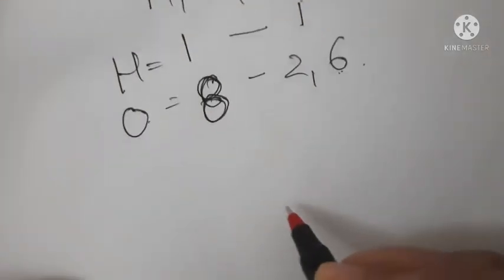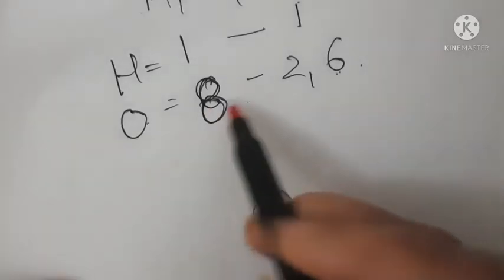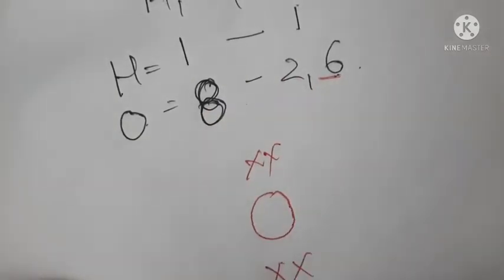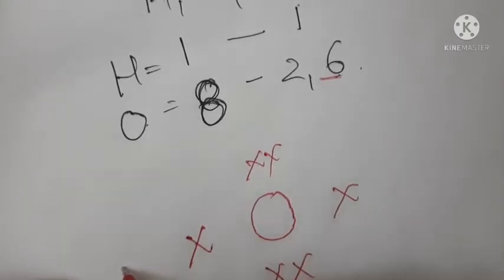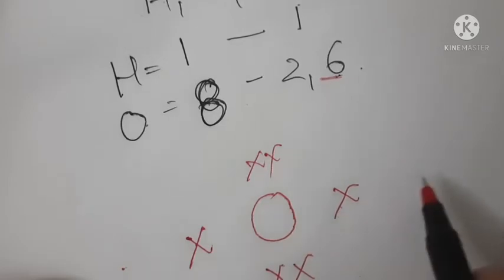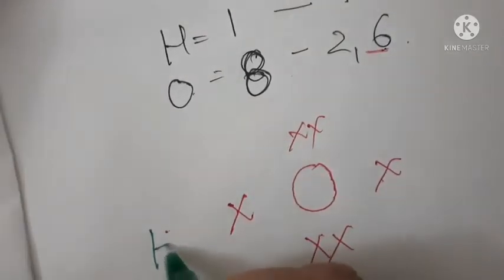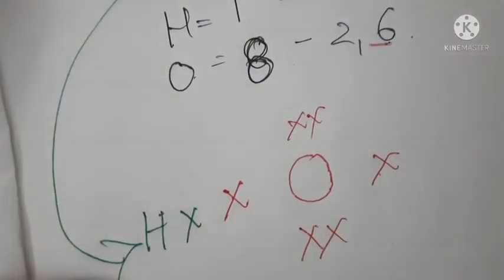Now here what you do, these things students you will know only by practicing. There are 6 valence electrons, 1, 2, 3, 4, 5, 6. So this electron will be shared by this hydrogen. This electron will be shared by the other hydrogen. This is one hydrogen, and this is the electron of this hydrogen.